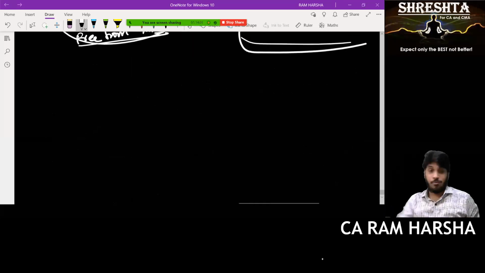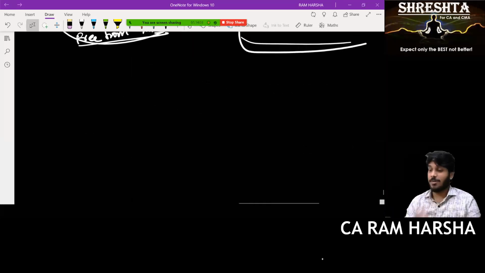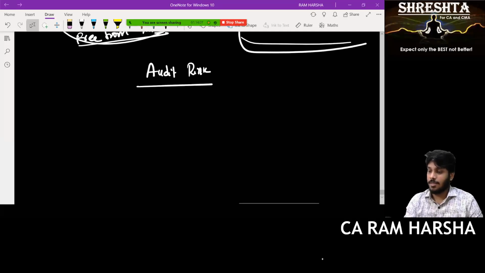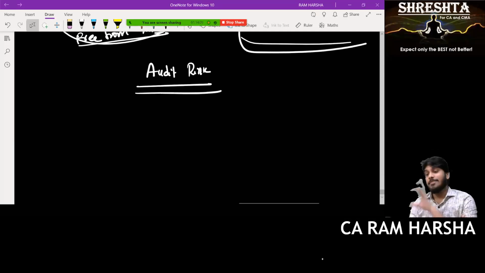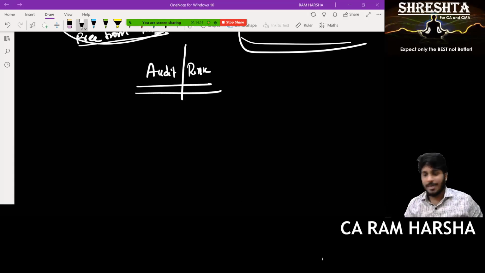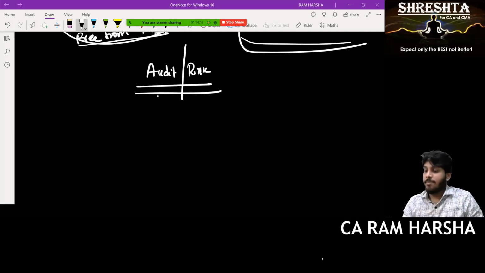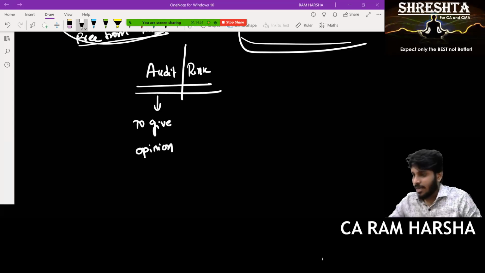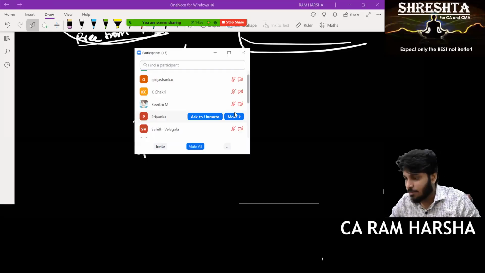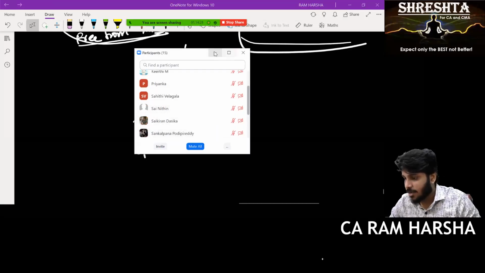Now we have used for the first time the term audit risk. We have used it for the first time in all these days. Sir, what is an audit risk? Tell me first of all, let us split the word. It consists of two words, audit and risk. Audit means what? What is the objective of audit? To give opinion. Tell me, I'll unmute somebody. Sankalpana, you come back.